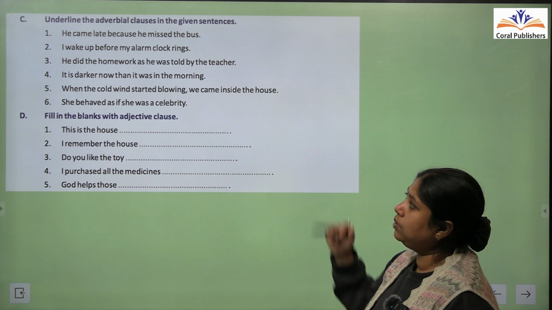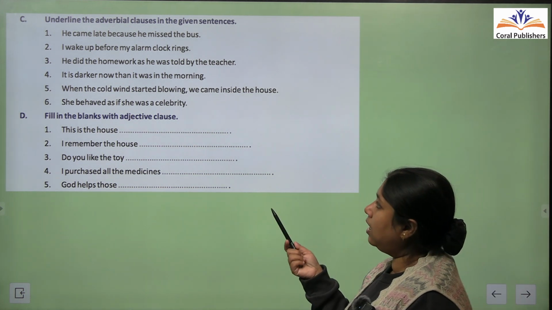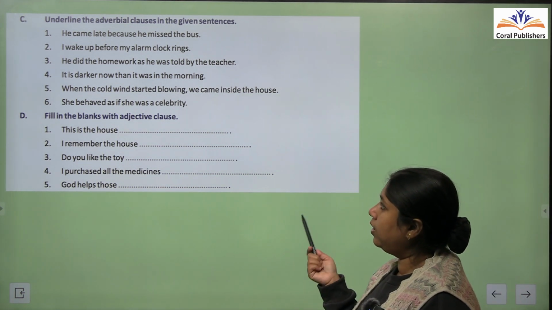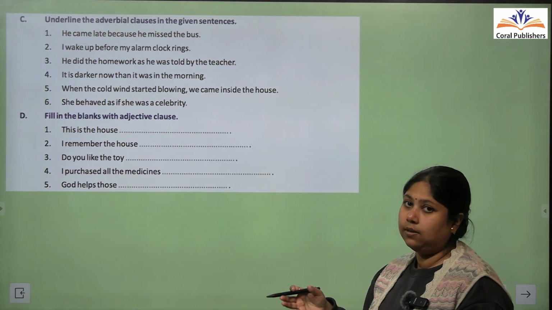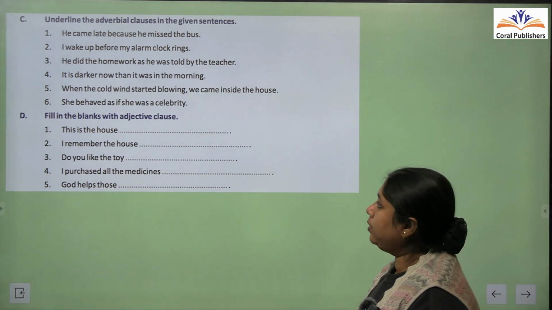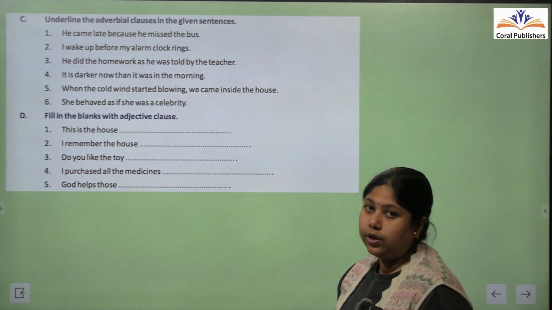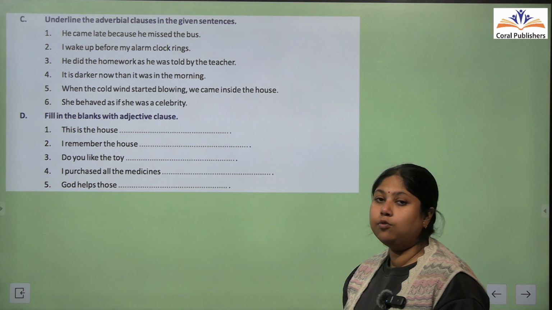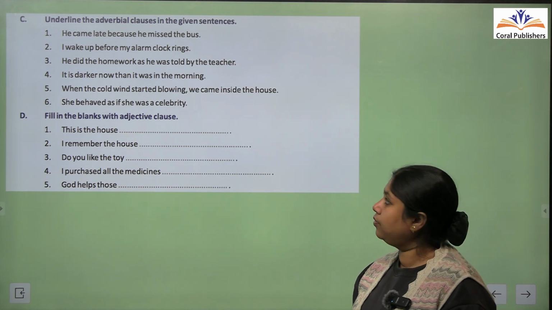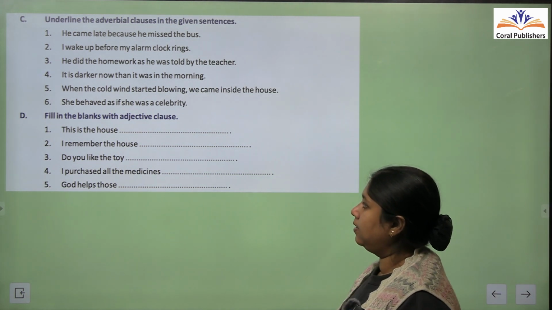So as he was told by the teacher. It is darker now than it was in the morning. So in the morning. Alright. Or you can take from here also. It is darker now. Okay. So in this way you have to pick out the adverbial clauses from these sentences.